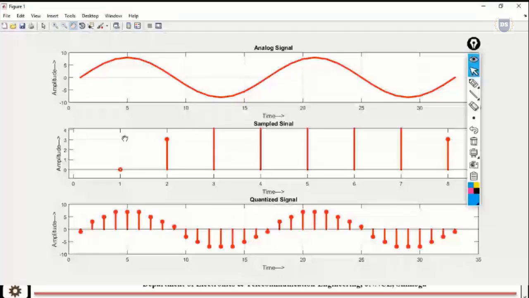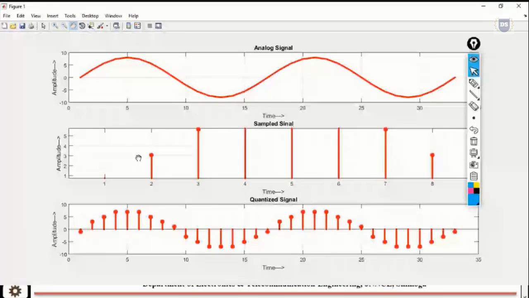You can see that my sample at time interval 1 is 0, whereas at 2 is 3, and the third sample is somewhere around 5.8. This is continuous in nature, so this is somewhere in between.